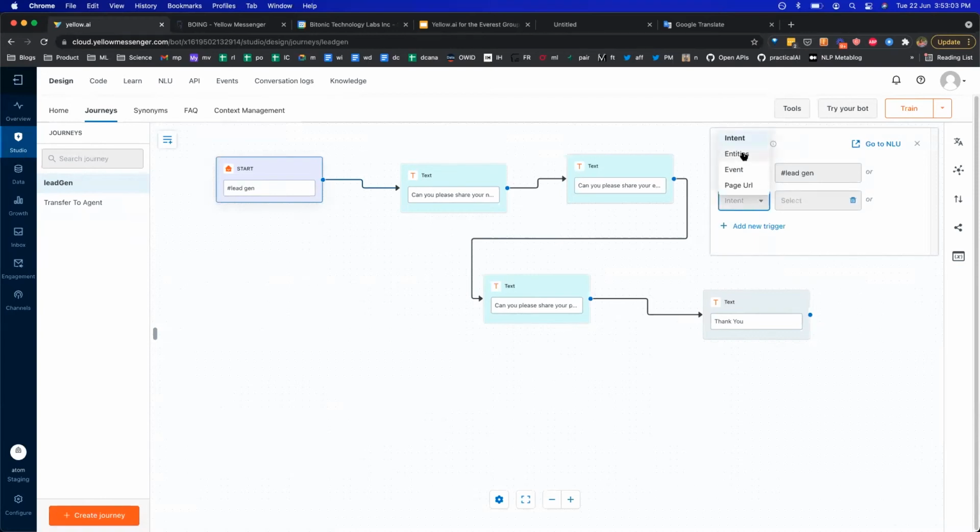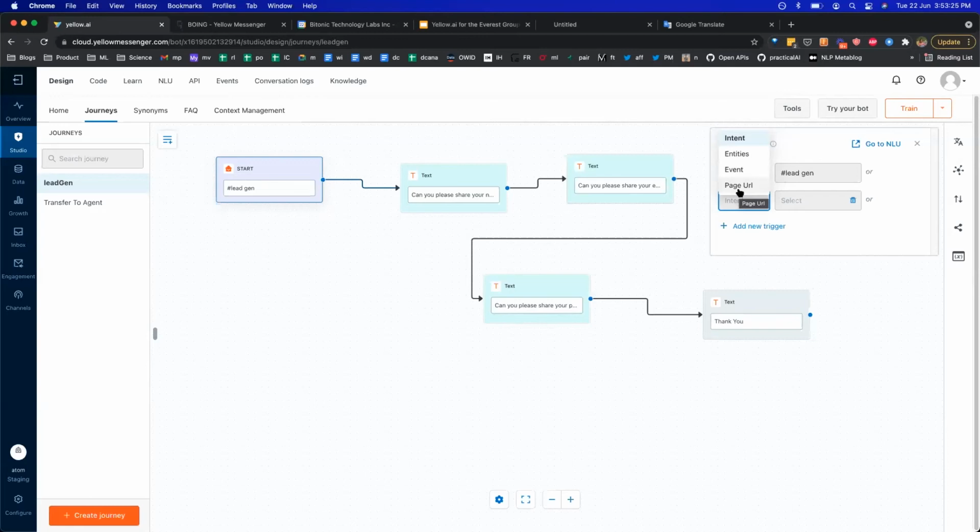For example, if someone mentions a particular entity, like the name of an organization or a product, or if you receive an external event, for example, if someone is hovering over a certain section of the website for a long time, right, and the bot is on the website, and based on that event you want to trigger the bot, you can do that as well. So you can define the event you want to capture.